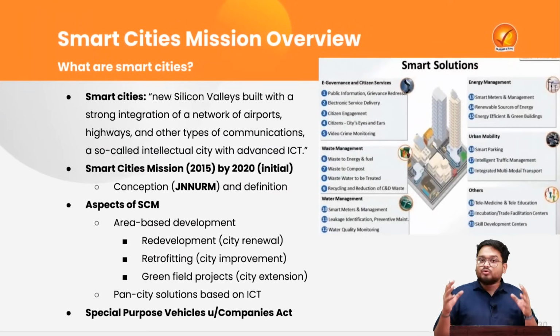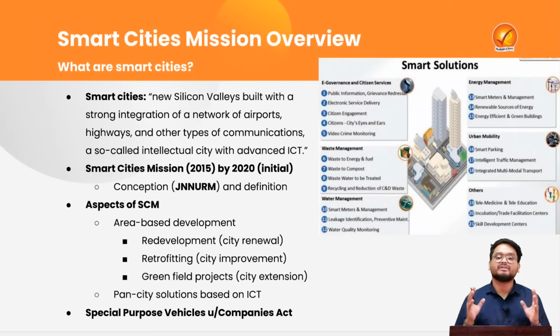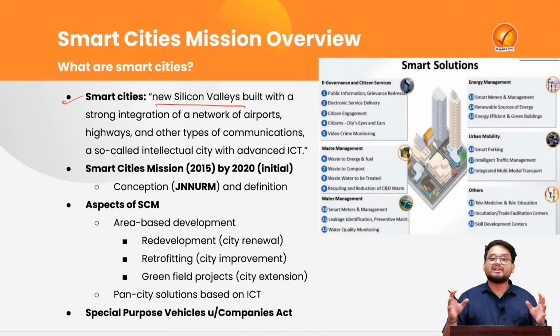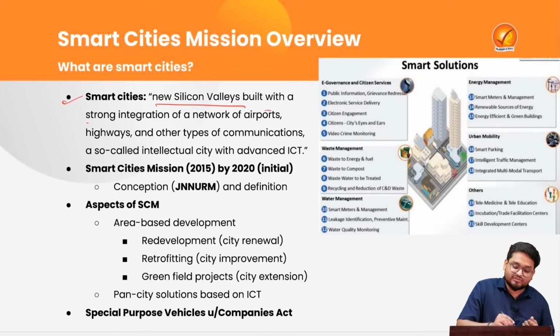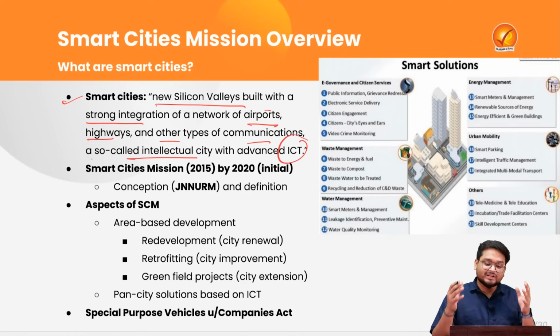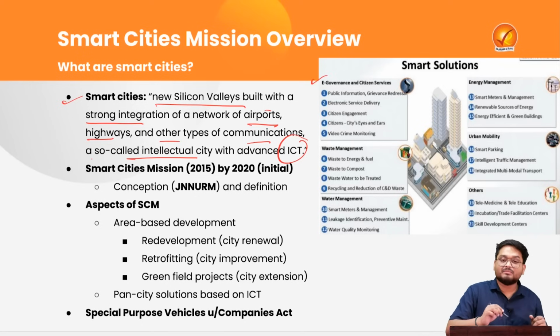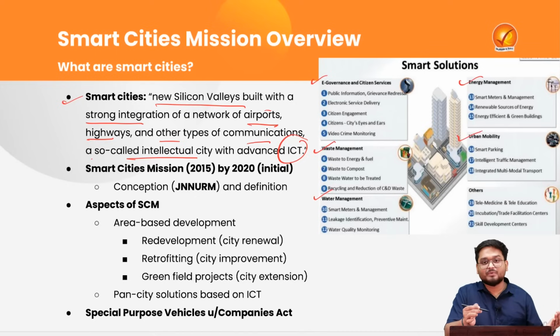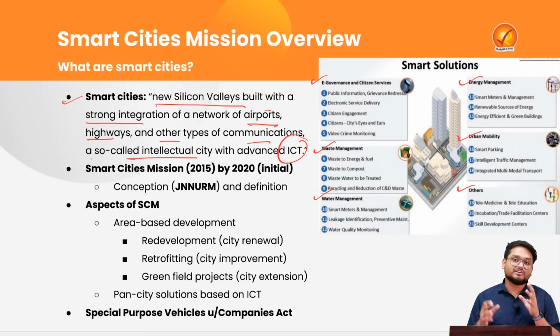Now here, to define smart cities, we have to have a proper country definition, because this can be a potential question asked by UPSC. Smart cities are termed as new Silicon Valleys, where we have the latest state of technology and various urban amenities. This is built with a strong integration of airports, highways and other communications, a so-called intellectual city with advanced information communication technologies. As we can also see here, there can be e-governance initiatives, waste management, water management, energy management, urban transportation, mobility and various other facilities too, which will make this city very smart and technologically oriented.